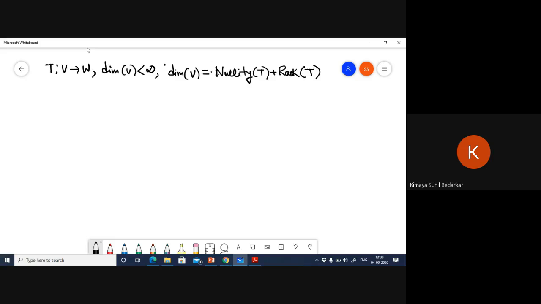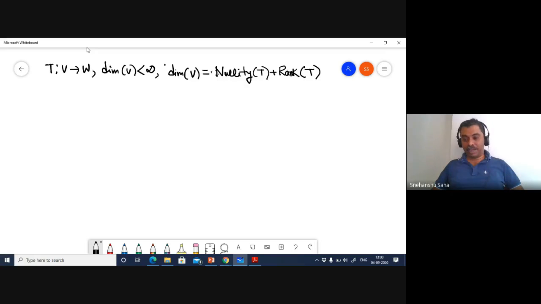Okay, sir. Okay, I get it now. Okay, all right. So now what I have is this. In the context of matrices, what this implies is n equal to nullity of T plus rank of T, if your V and W both are finite dimensional with dimension equal to n.